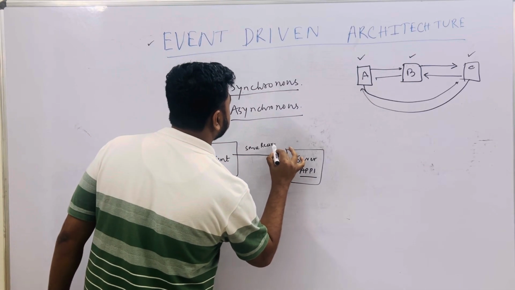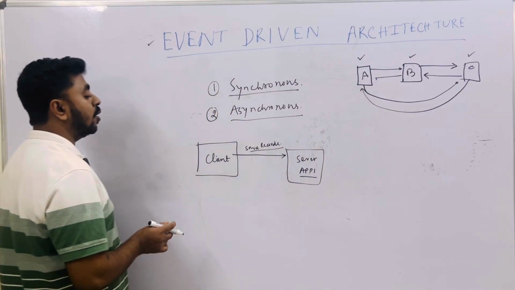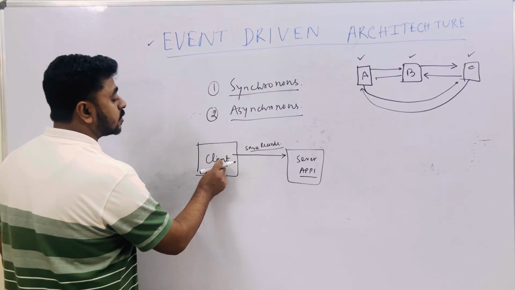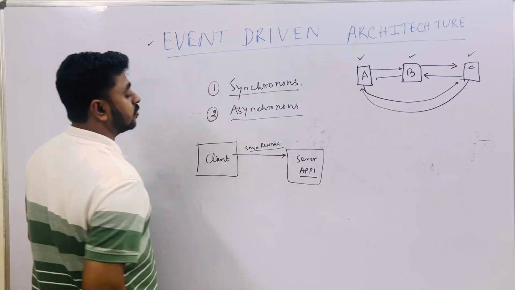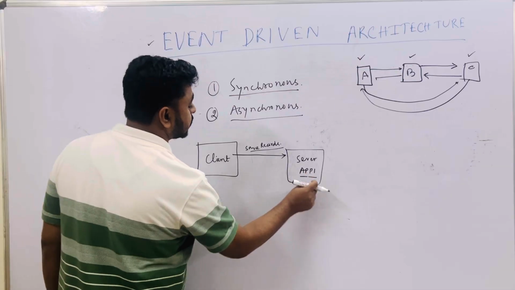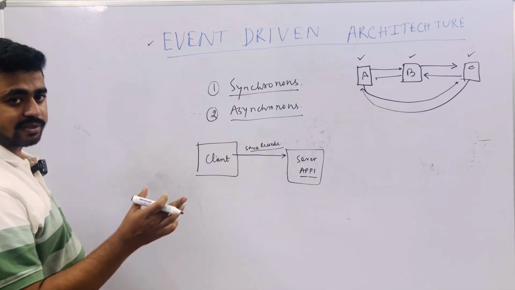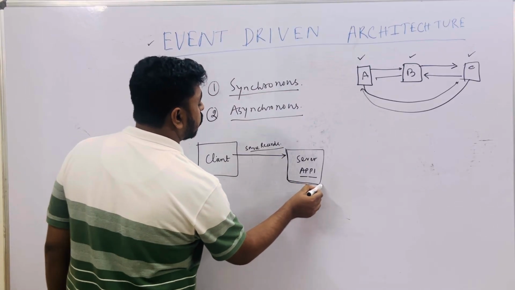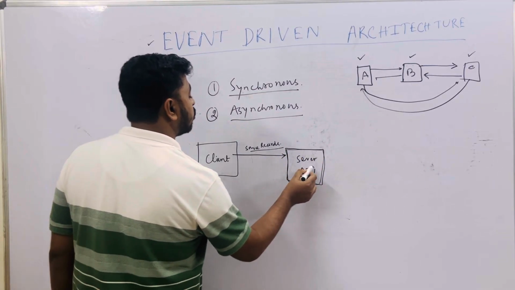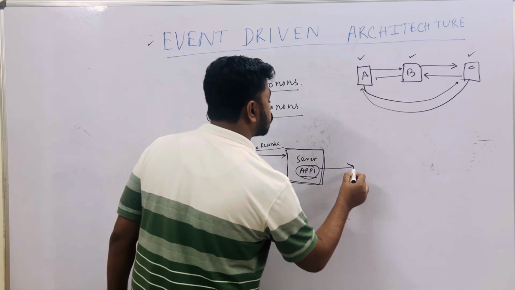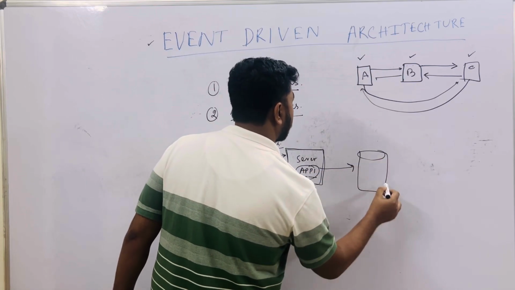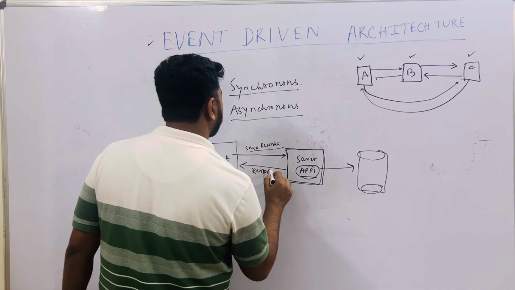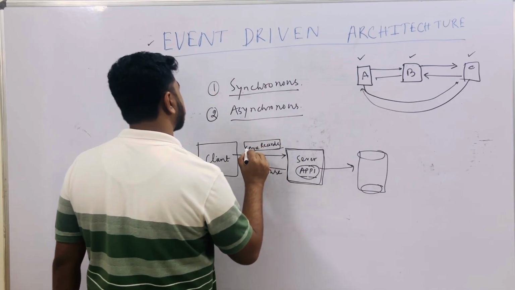So you are creating one Facebook profile and you have given the details to create it, and you have submitted the details to a server. Now this app1, that is Facebook, will handle your request, right. In synchronous, what will happen? The server will process the request, store your details into the DB, and one success response will come to your client. Till then your request will wait for the response.